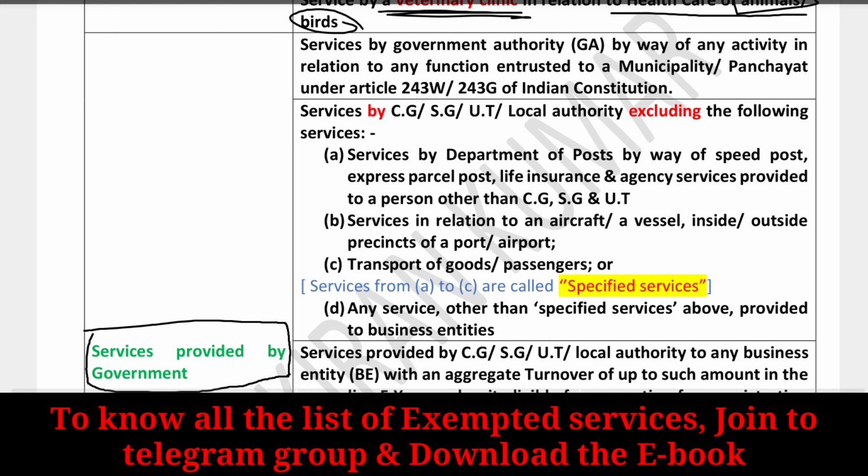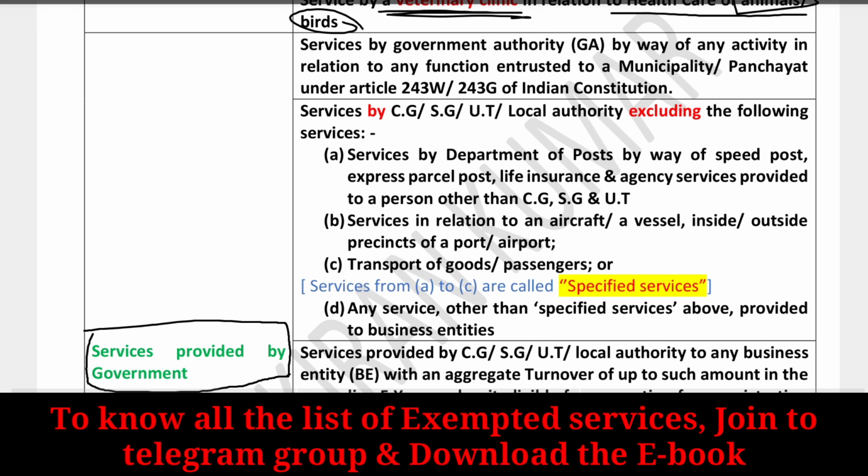Here, for the services provided by government, it will collect the GST from the recipient. If it is exempted, the government can't collect the GST from the ultimate recipient, so it is not exempting the services. So let us discuss the services provided by the government which are exempted.